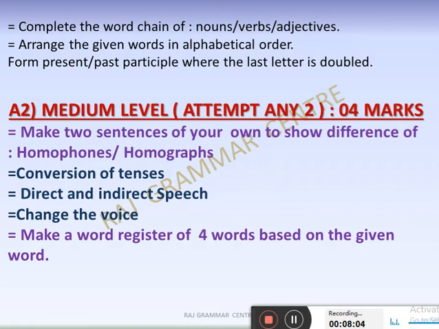And make a word register of 4 words based on the given word. And that word they might give you from the passage. But these two will be repeated in passage also. You should be careful regarding that. This one is the word register type, and the first is the homophone or homograph.